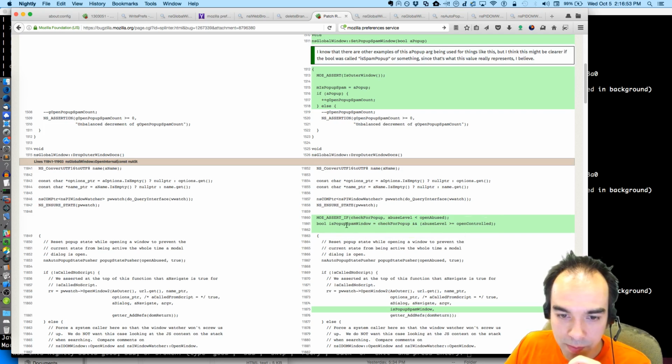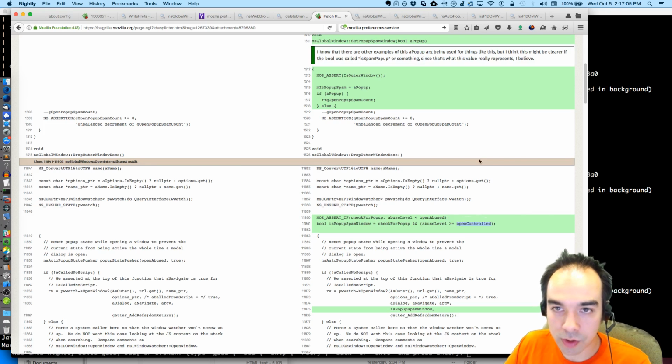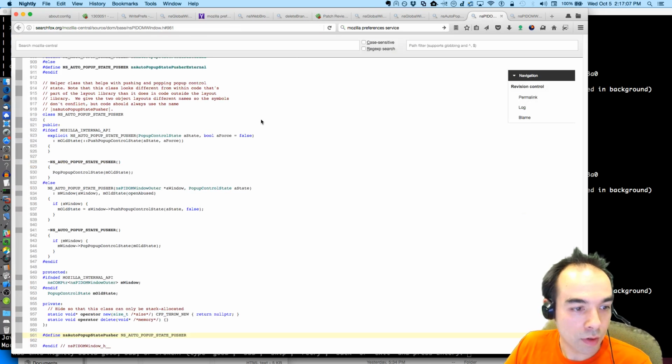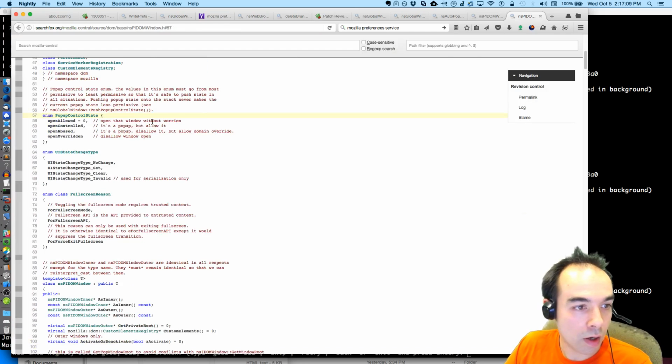Bool is pop-up spam window. We check for the pop-up and the abuse level is greater or equal to open controlled. So it can be either open controlled or open abused.